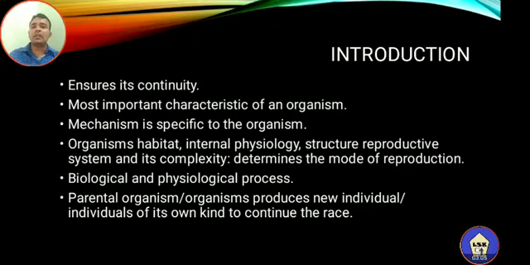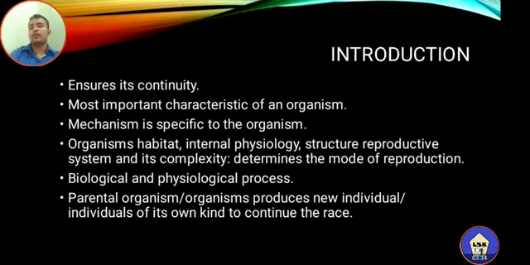The parental individual, the parental organism, may give birth to a single offspring, or it may give birth to many individuals. So the number of individuals in the offspring varies, and that is specific to the species or the organism. So reproduction is a biological process, a physiological process in which the parental organism or organisms produce new individual or individuals of their own kind.